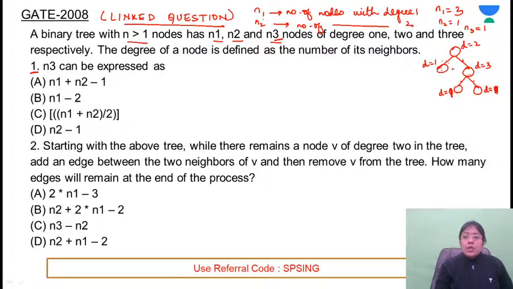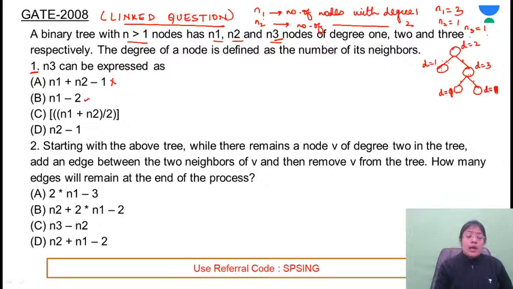n3 has the value 1. Option: n1 plus n2 minus 1. n1 plus n2 is 4, 4 minus 1 is 3. Is it equal to 3? No, it cannot be the answer. n1 minus 2: n1 is 3, 3 minus 2 is 1.